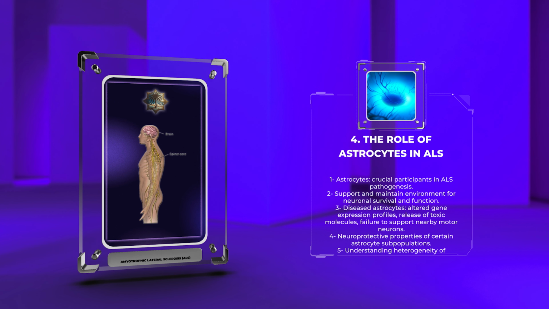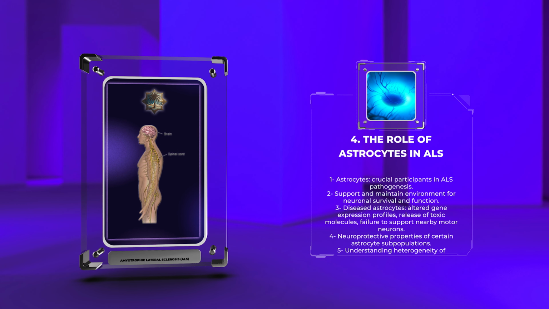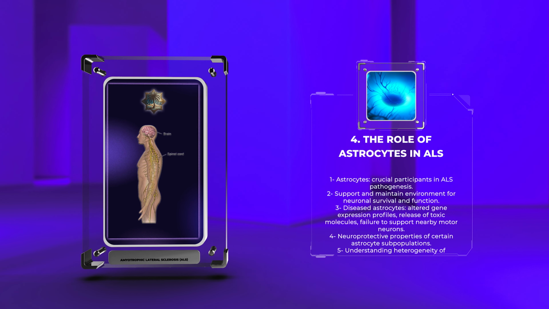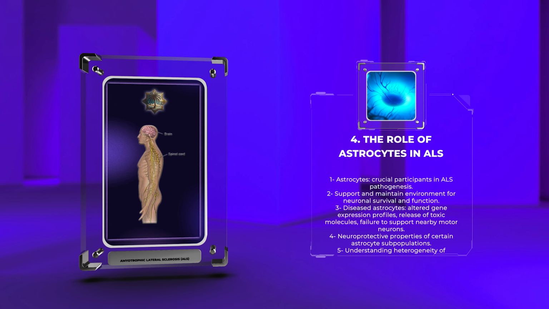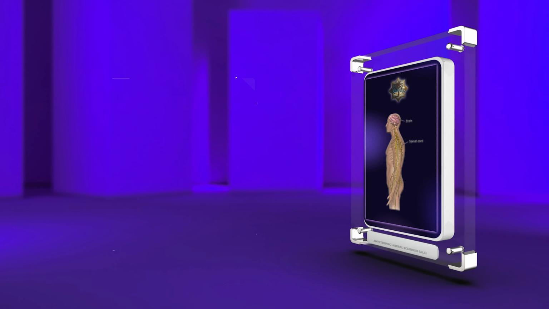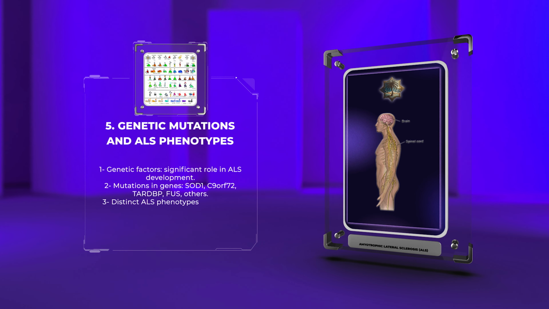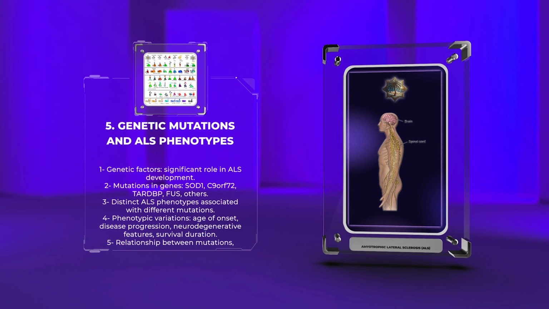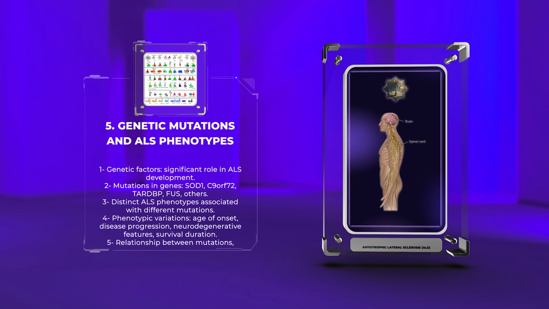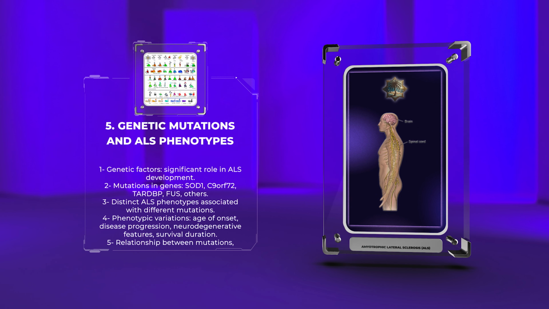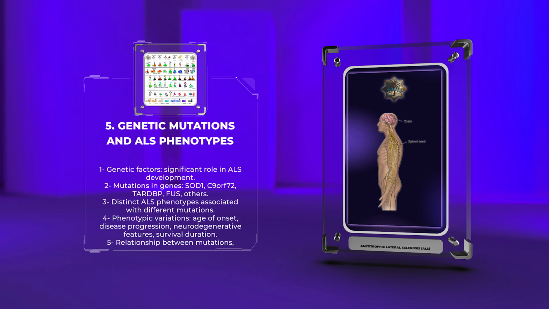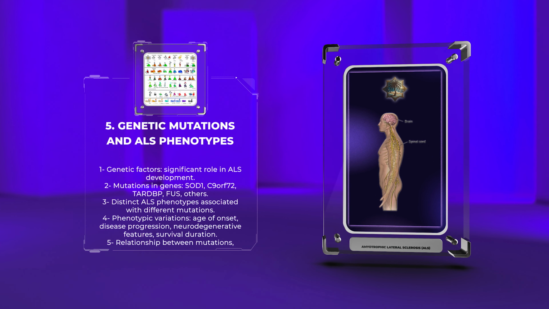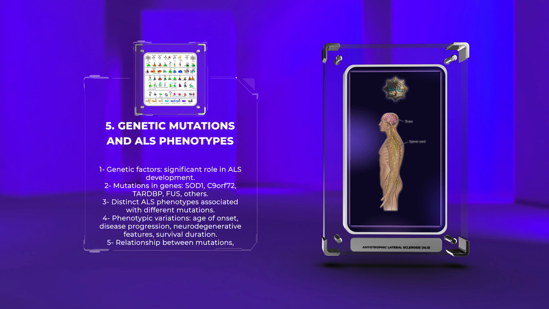Let's proceed to our next topic, which explores the relationship between genetic mutations and the phenotypic variability observed in ALS. Genetic factors play a significant role in the development of ALS, with various mutations identified in genes such as SOD1, C9orf72, TARDBP, FUS, and others. These mutations are thought to disrupt normal cellular functions and lead to motor neuron degeneration. Importantly, different genetic mutations give rise to distinct ALS phenotypes, highlighting the complexity of the disease.